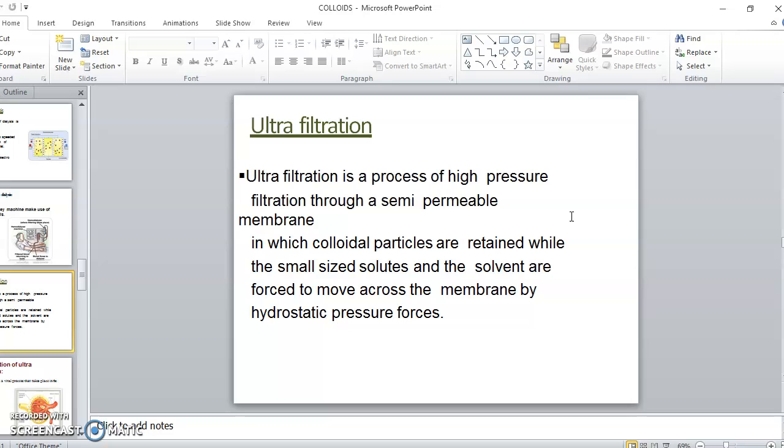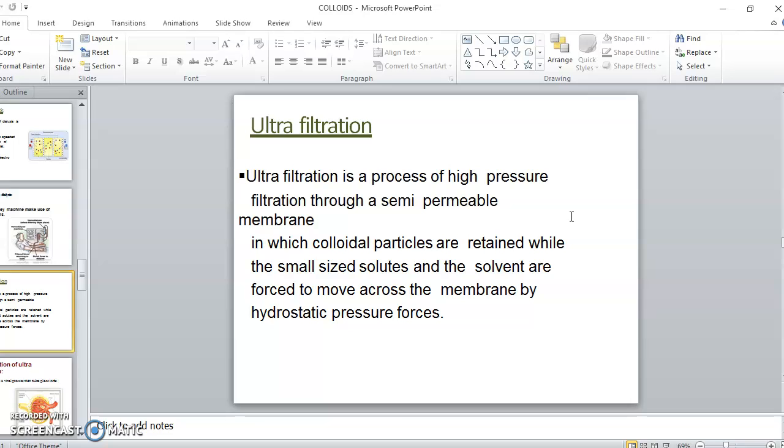If you are familiar with the filter paper we use in our chemistry lab, the ordinary filter paper has a very large pore size. Since the pore size is very large, the colloidal particles can also pass through the pores of ordinary filter paper.